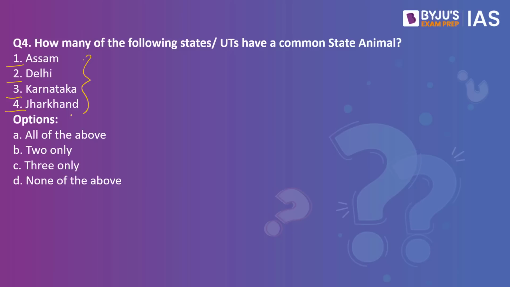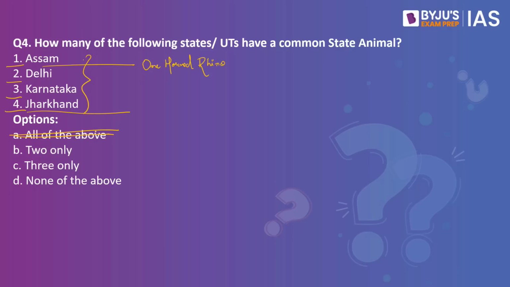So, while you don't have to memorize all these state animals and state birds, it is important to take a look at the ones that are in the news and also understand the fauna of that region and interlink such information while studying or even while answering such questions. For example, Assam here is well known for one-horned rhinos. The Kaziranga and also the Pobitora wildlife sanctuaries have one of the highest numbers of one-horned rhinos, and this is the state animal of Assam. So option A can be immediately eliminated.